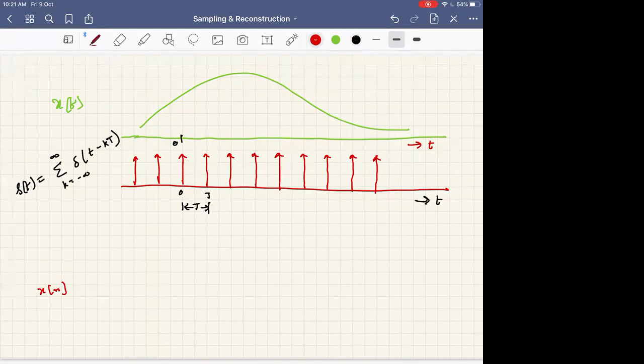Taking samples, discrete instances. Yes. We want to get this x of t continuous time signal and convert this into a discrete signal, or we want to select some samples at regular intervals from this continuous time signal. That is the requirement we have. To collect those samples at regular intervals, we are doing multiplication with respect to this impulse train.